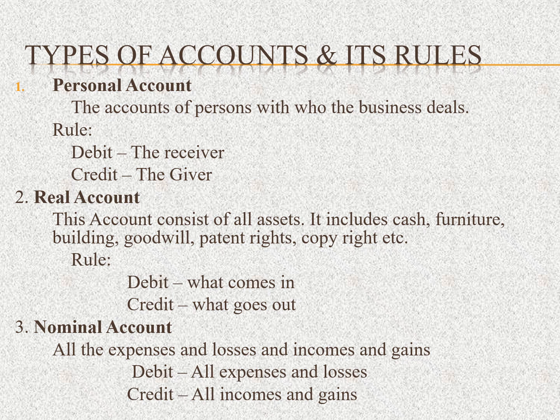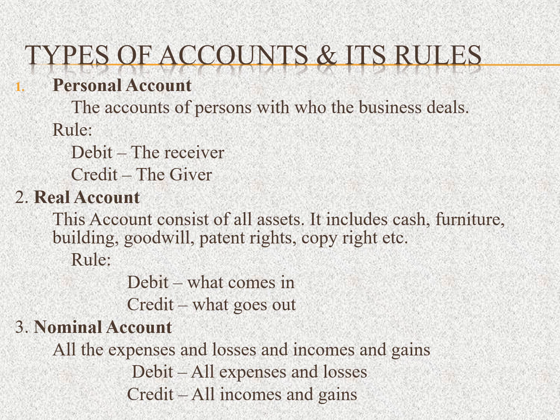It's very simple. Once again, the personal accounts are accounts which are related to human beings or companies. So here is the personal account rule: debit the receiver, credit the giver. When the person receives the money, the person's account goes to the debit side. When the person gives money to the business, the person's account goes to the credit side. So that is the rule of the first one. Accounts which are related to human beings or companies are called personal accounts. So here we can identify that debit the receiver, credit the giver.